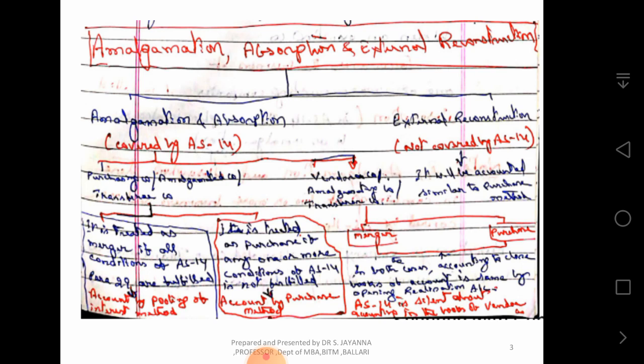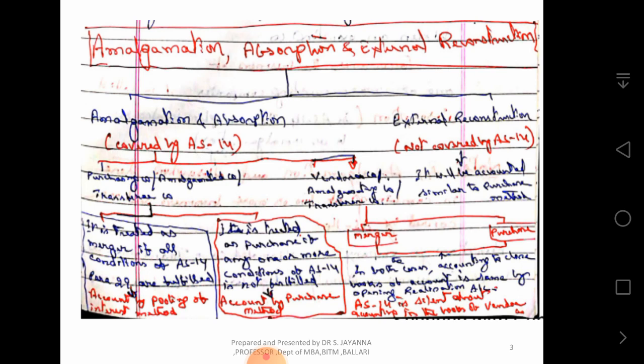In the other case, one company buys the other. It is treated as a purchase if any one or more conditions of the accounting standard are not fulfilled. There are 5 conditions which I am going to deal with subsequently. So, if one of the 5 conditions is not fulfilled, then that method of accounting is known as accounting by purchase method.